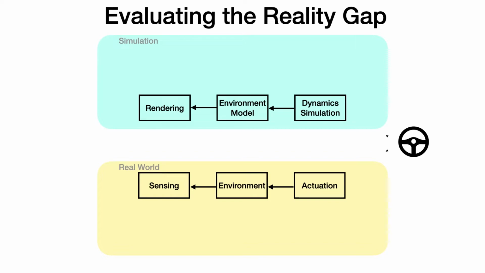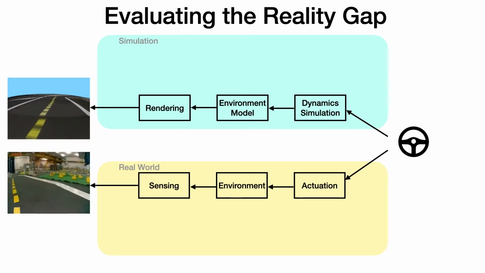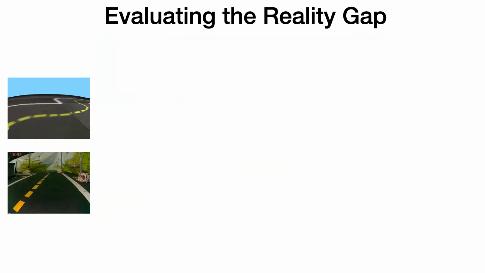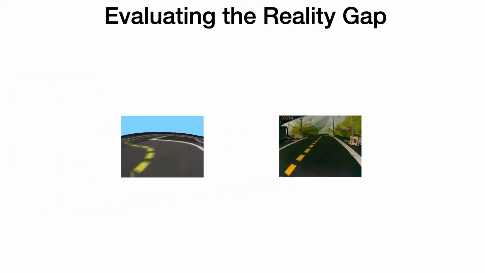A naive approach might be to take a sequence of control commands and apply them to both the actuation on the real robot and the dynamic simulation in the simulator. We can then take the observations at the output and simply compare them, for example, with a pixel-wise norm for the case of a stream of images. The issue is that it's not clear where the real source of the discrepancy is coming from, which makes it difficult to build a model to overcome it.